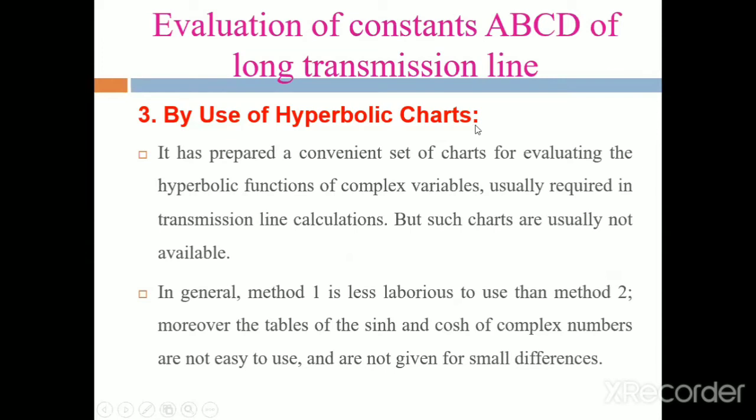Hyperbolic charts means that while evaluating the ABCD parameters, we prepare a convenient set of charts for evaluating these hyperbolic functions of complex variables usually required in transmission line calculations. But such charts are usually not available.